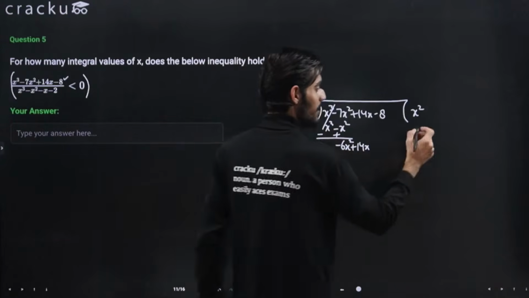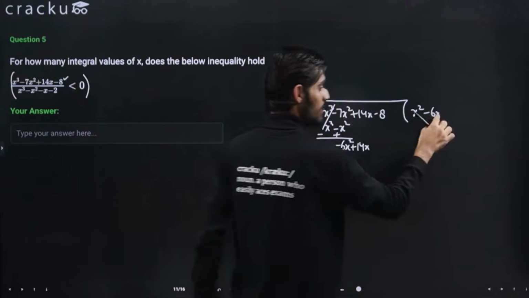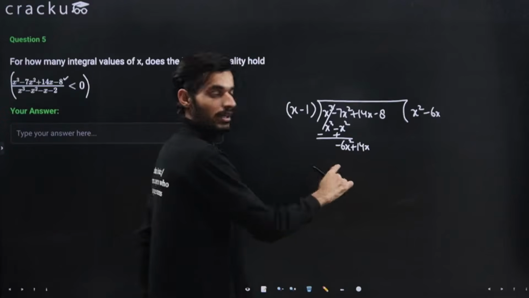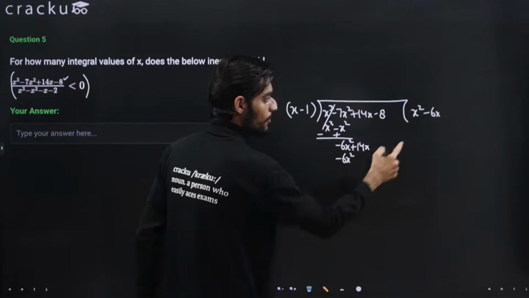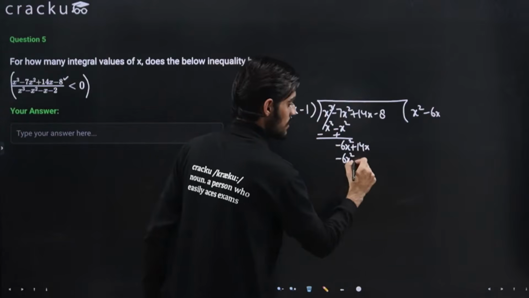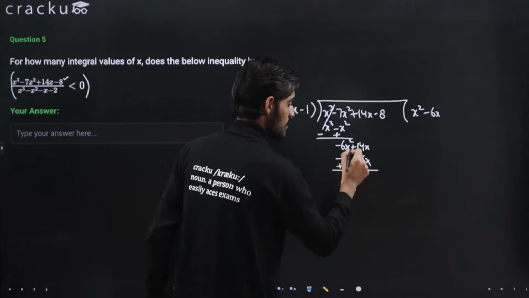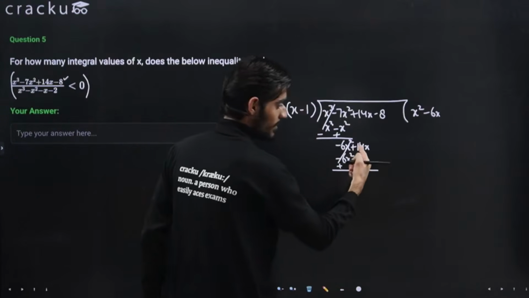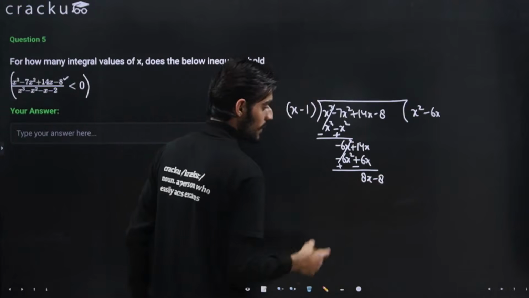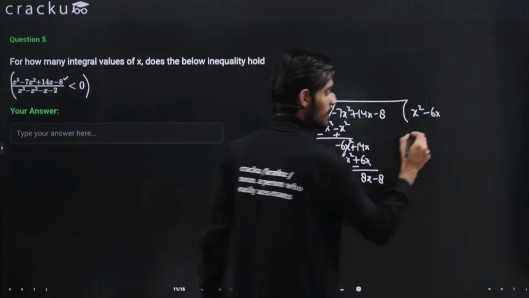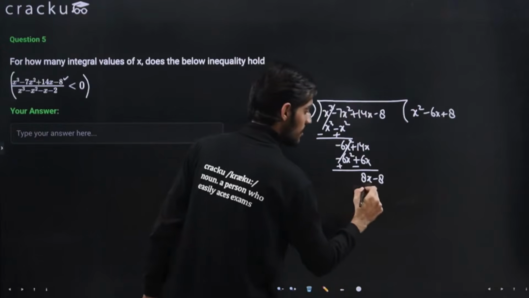So multiplying it by minus 6, then minus 6x, because minus 6x will give me 6x square. So this will be minus 6x square, and second term will be plus 6x. This is plus, this is minus, so this will cancel out. This will come out to be plus 14 minus 6 will give me plus 8x minus 8. Now I can just multiply it by positive 8, that is plus 8. So plus 8 will give me 8x minus 8.